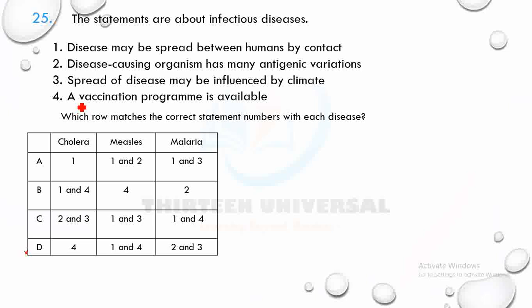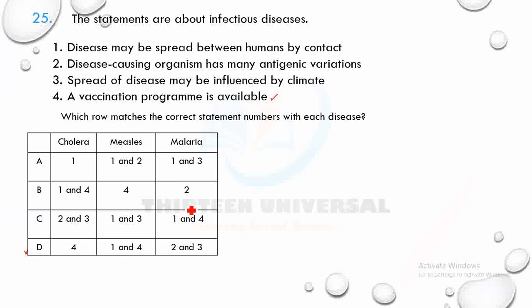Though we have to look at this sentence: a vaccination program is available. Yes, there's a vaccination program for cholera. Now we have chosen this. Let's test for measles. This option says that 1 and 4 are right for measles. 1 says disease may be spread by human contact. Yes, measles spreads by human contact. 4 says there's a vaccination program for measles, so that's fine.